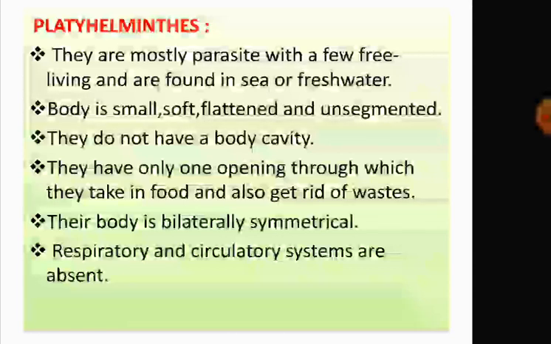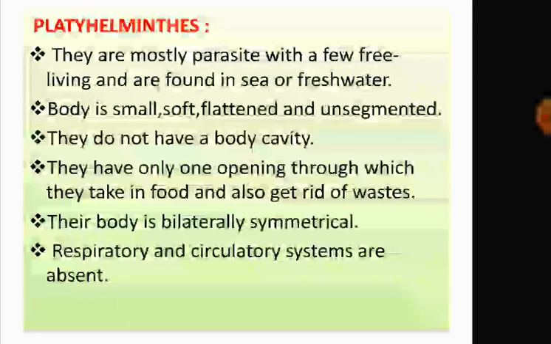Body is small, soft, flattened and unsegmented. Unsegmented means not divided into segments. Segments means parts. Actually, a body is divided into three parts: head, thorax and abdomen. They have an unsegmented body. They do not have a body cavity.